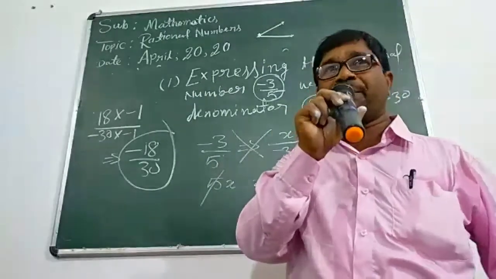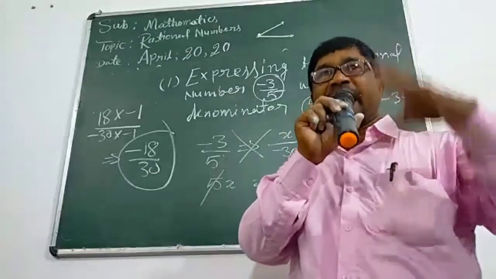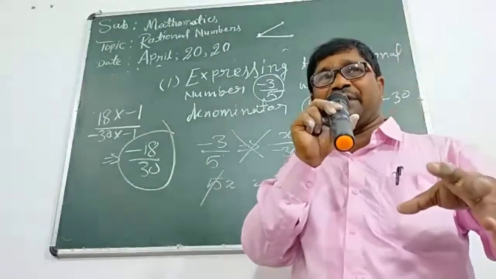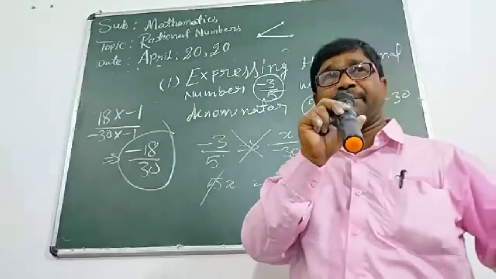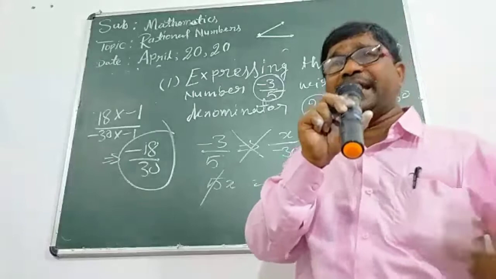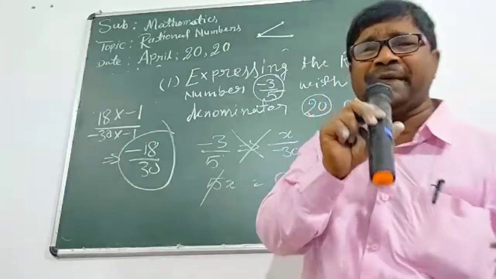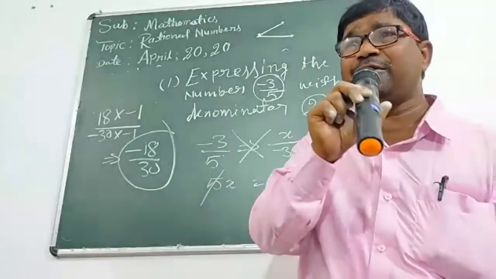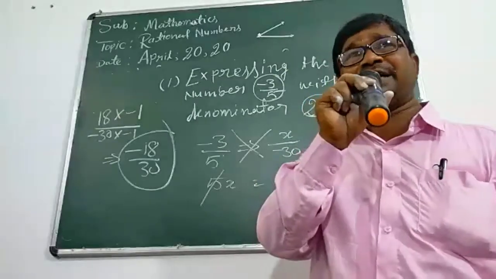I hope students will check exercise first in R.S. Agarwal or another book, NCERT book, and try to get all the sums. Select your problem. In our next class, we will meet again, by the mercy of God, and try to finish your problem.